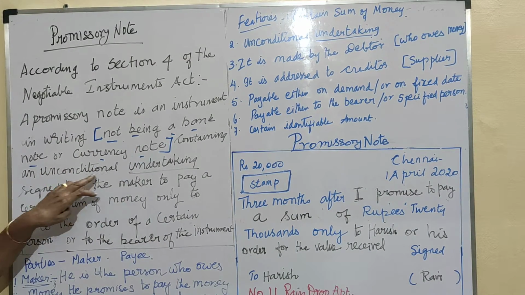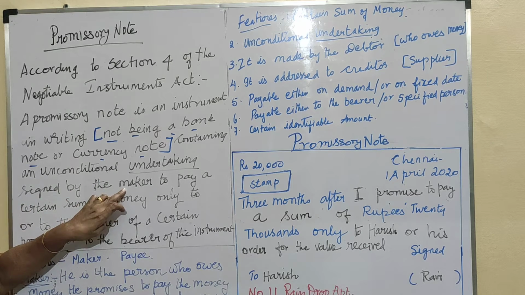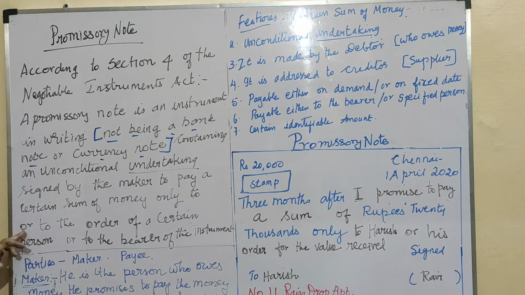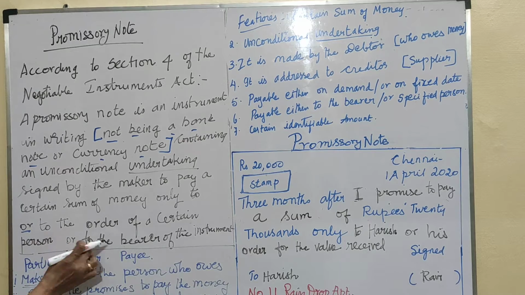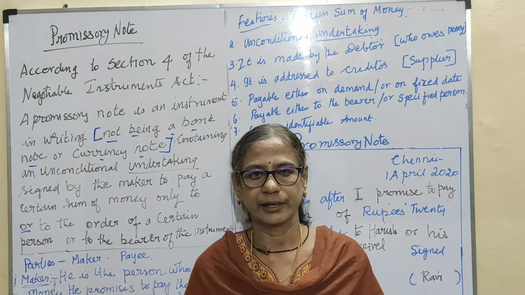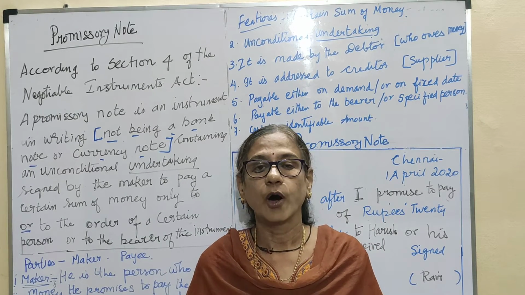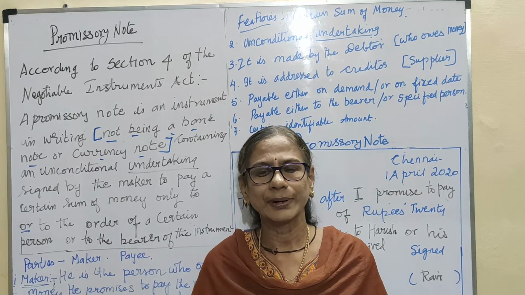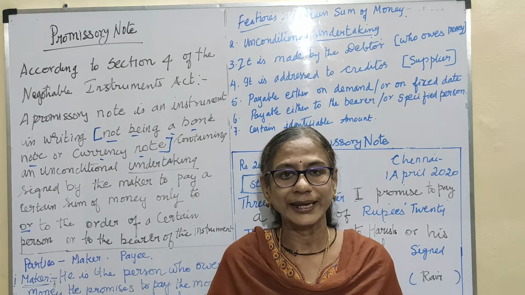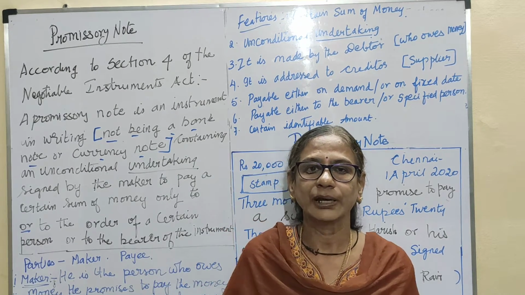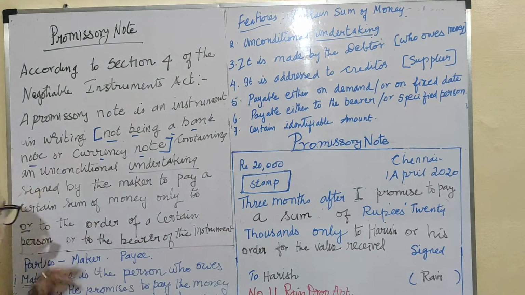An unconditional undertaking, signed by the maker, to pay a certain sum of money only to, or to the order of, a certain person, or to the bearer of the instrument. He can pay the real supplier, or the person whom the supplier orders, or the person bearing the bill on the day of maturity and asking for payment. Okay, this is the promissory note.